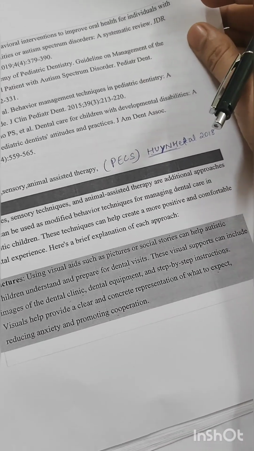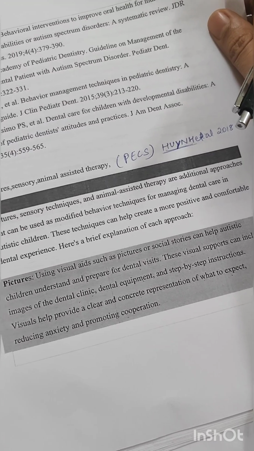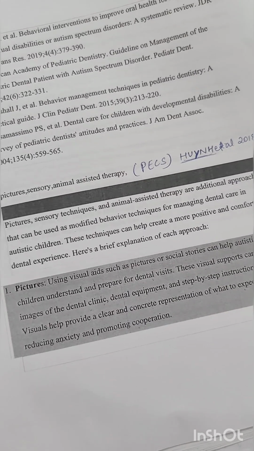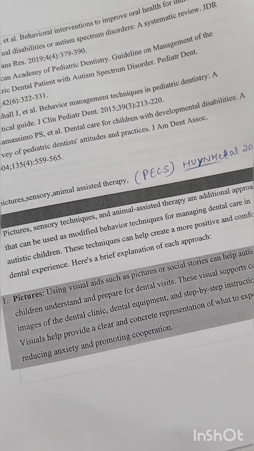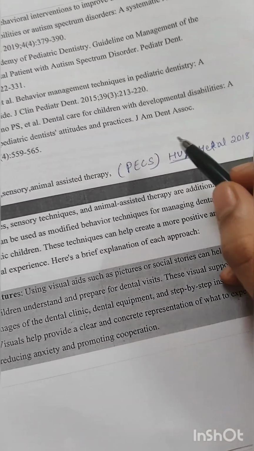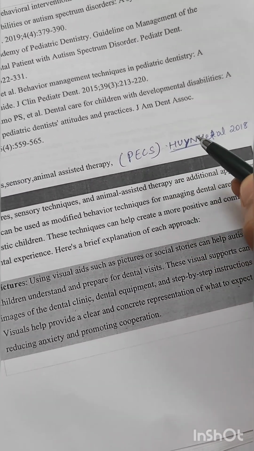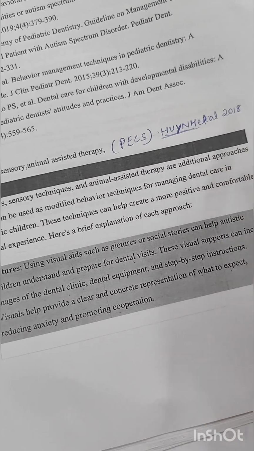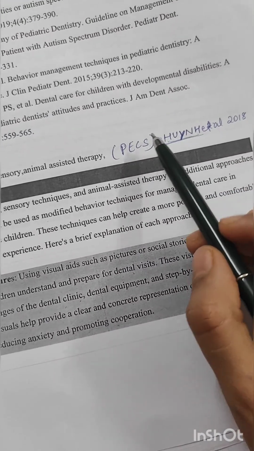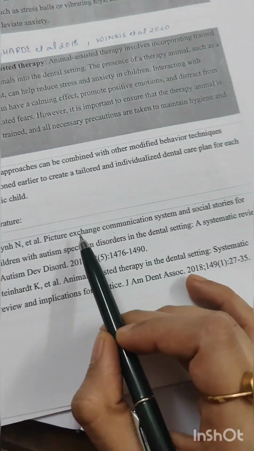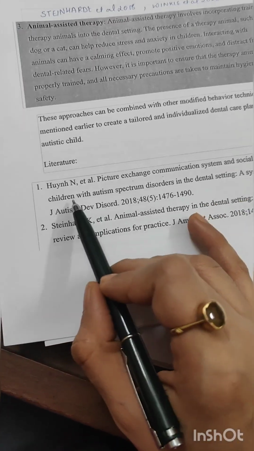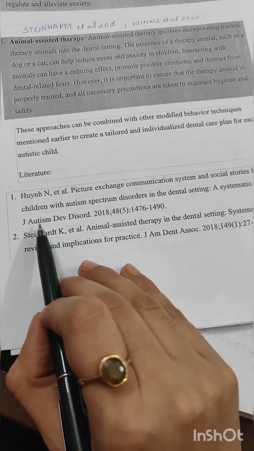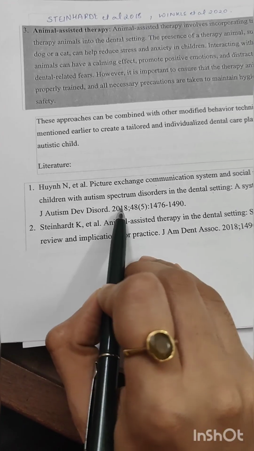Okay, see, it's not very easy to remember the author's name, so you have to tailor it according to your capabilities or potential, but you have to remember or else you won't be getting any marks in your exam. So PECS was described in a study done by Hun et al 2018. He did this study on the picture exchange communication system and social stories for children with autism spectrum disorder in their dental setting, which was a systematic review published in the Journal of Autism and Developmental Disorders, 2018.